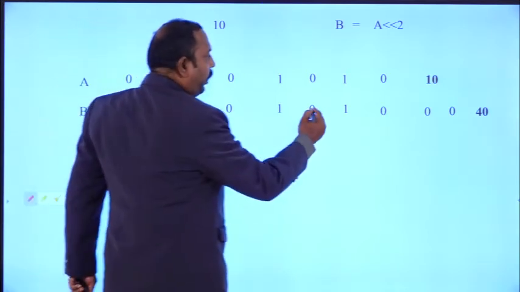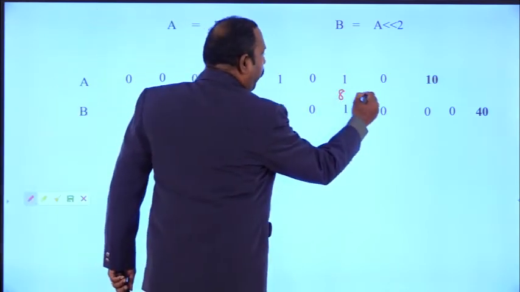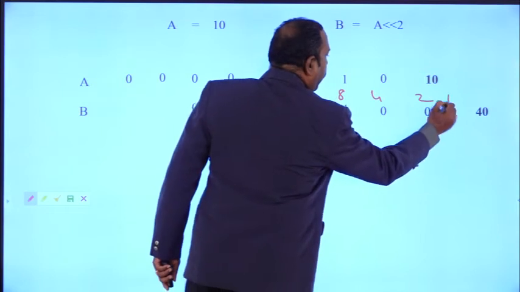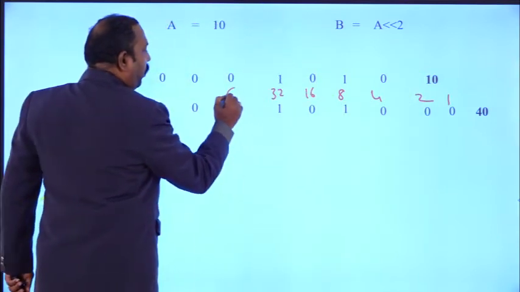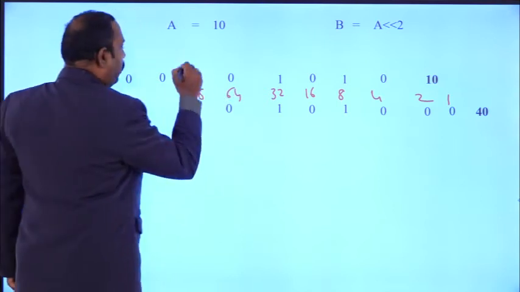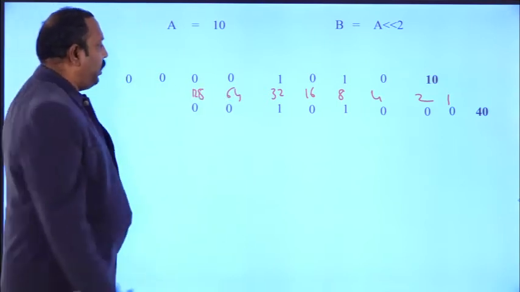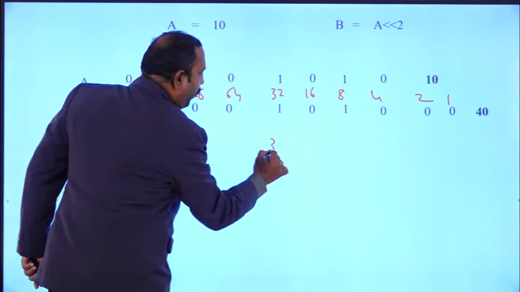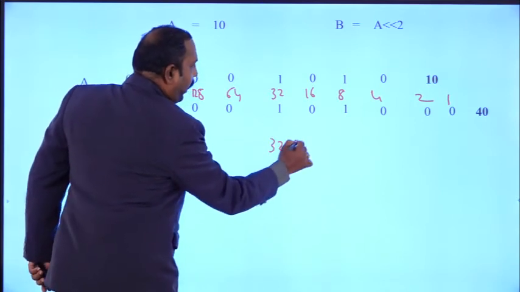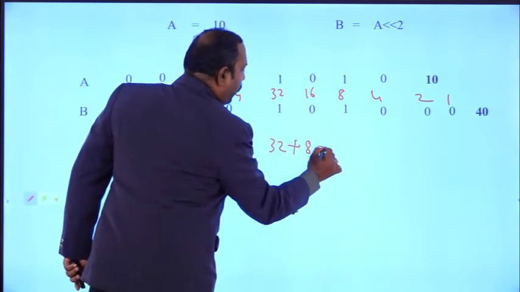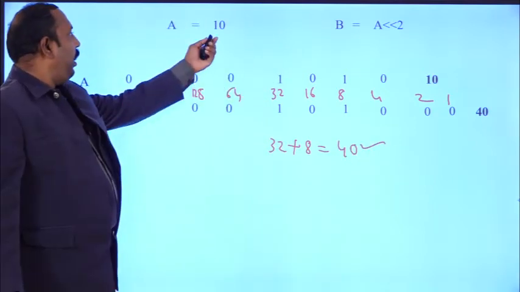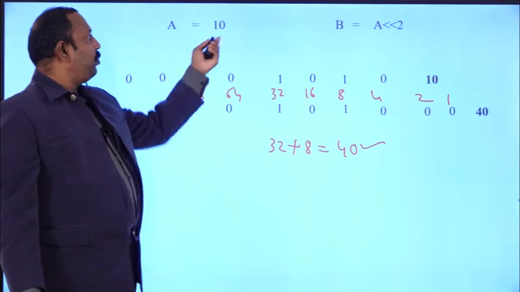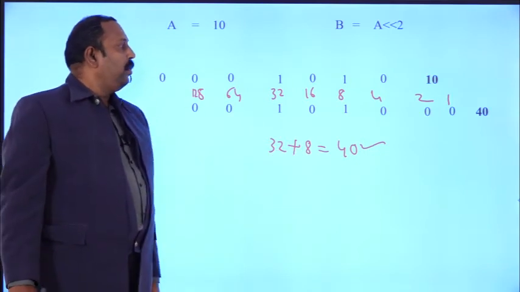How did you get 40? This is 8 4 2 1 and 16 32 64 128. So this is the representation. We got a 1 in the 32 position and a 1 in the 8 position, so we get the value 40. So A, shifted 2 bits to the left side, gives the value 40.